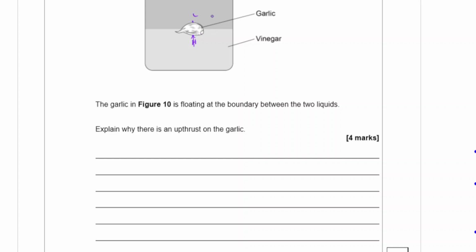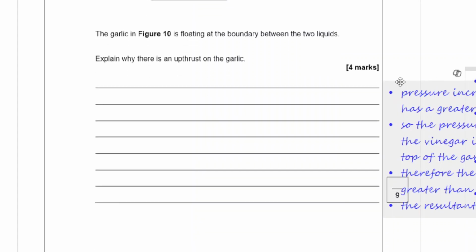The oil, due to its density and the height, there is the weight of the oil acting down. So these two forces are different. So here's a model answer.